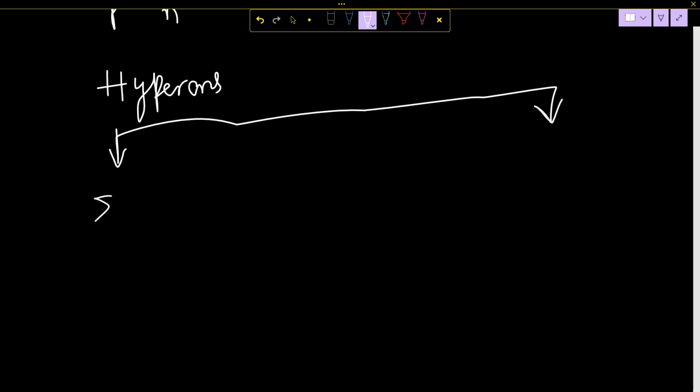One is your sigma: sigma plus, sigma 0, sigma minus. Then comes your cascade: cascade minus and cascade 0.